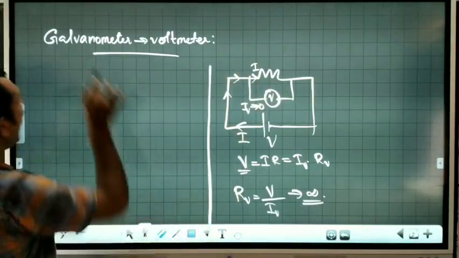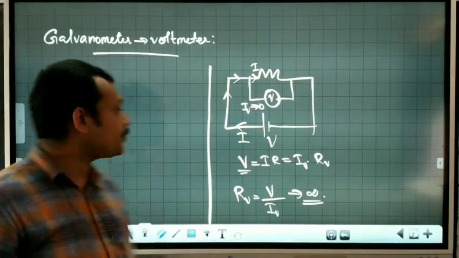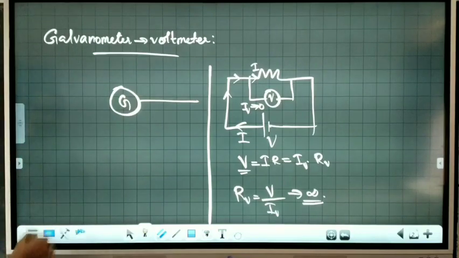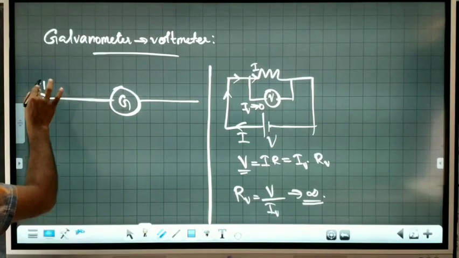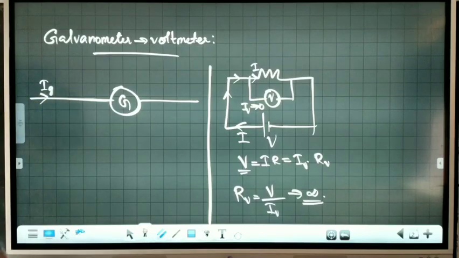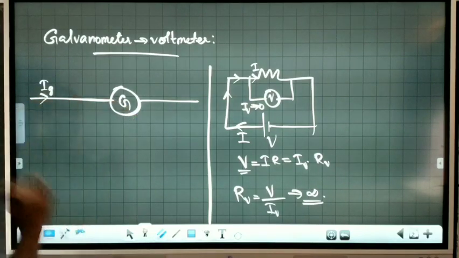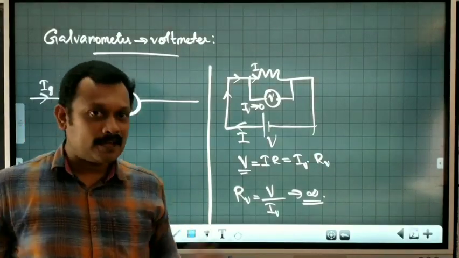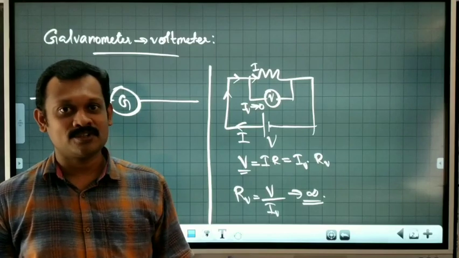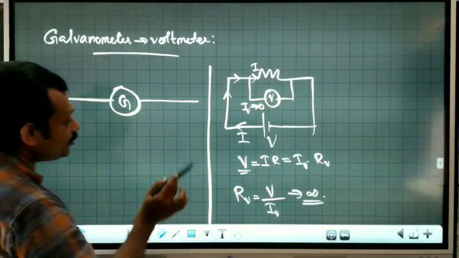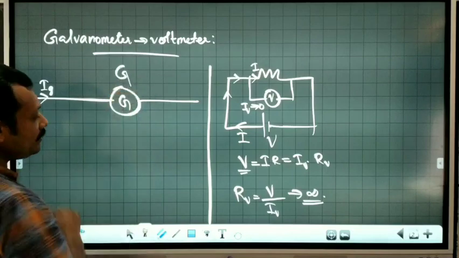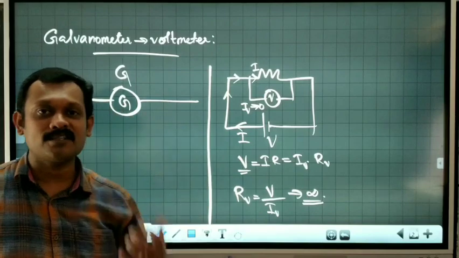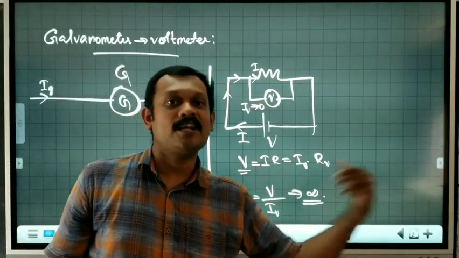Now the question comes, how can we convert a galvanometer into a voltmeter? This is our galvanometer and I want to convert the same to a voltmeter. The current through the galvanometer is IG. The galvanometer resistance is G, which is generally of the order of say 50 ohm or 100 ohm, that cannot be considered as a large resistance. I want to convert this galvanometer into something that gives infinite resistance.